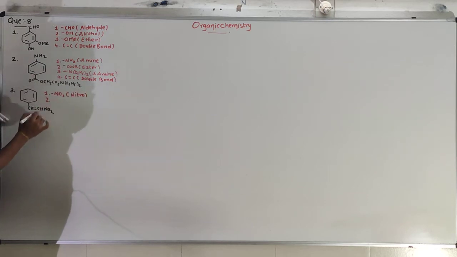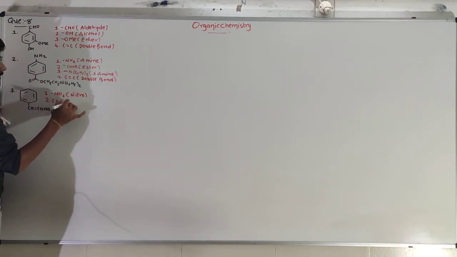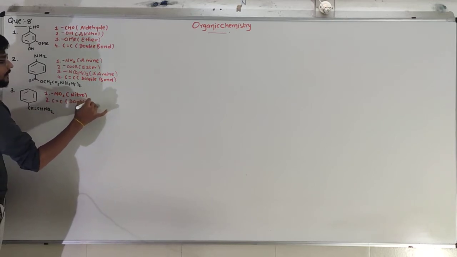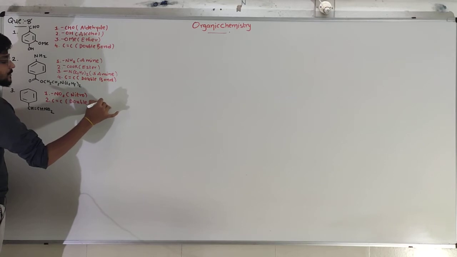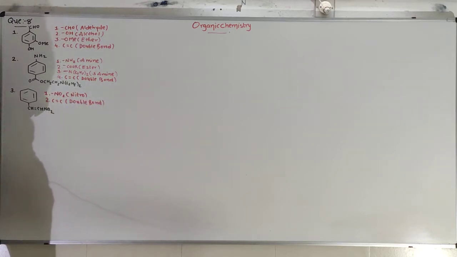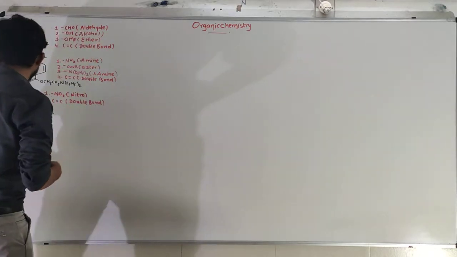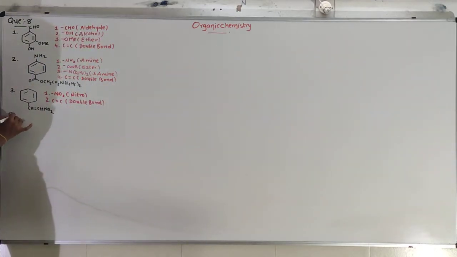After that, second functional group is carbon carbon double bond. Other than that, no functional group is available in this particular question. So that was all about question number 8. After that, our next question, question number 9.